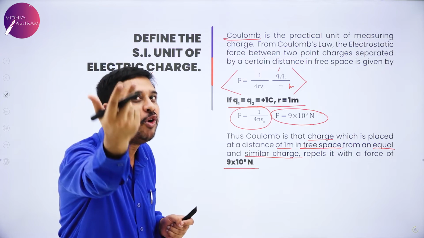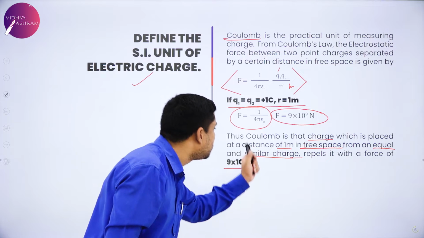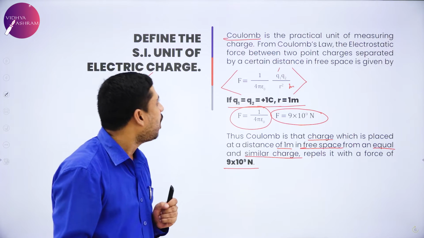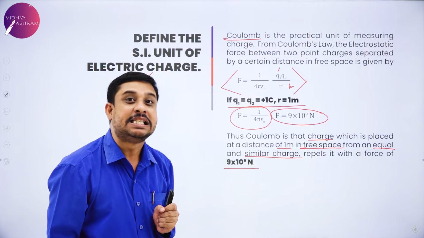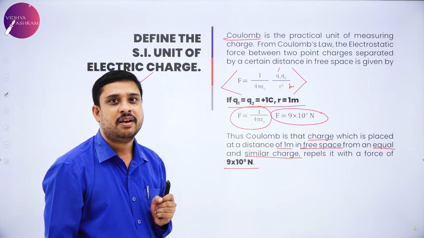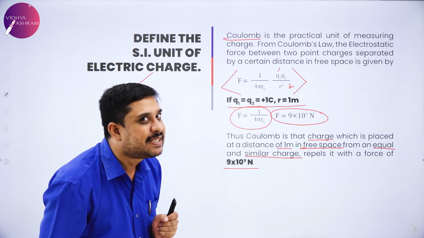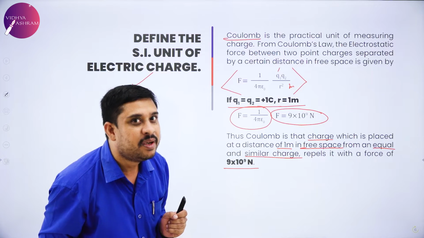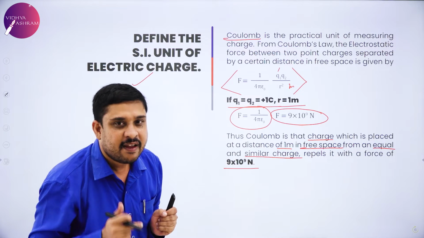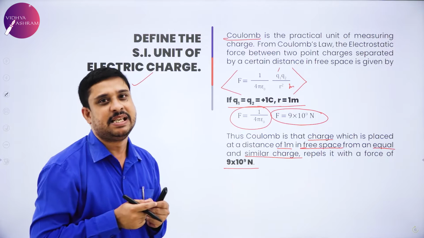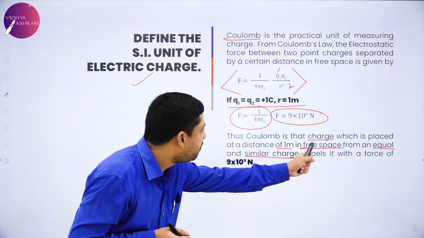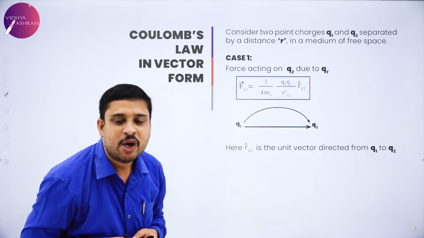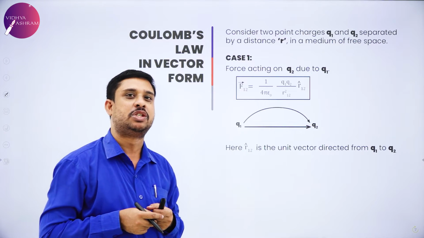What is the magnitude of repulsion? 9 into 10 power 9 Newton. So, what is Coulomb? It is that charge which is placed at a distance of 1 meter. In which medium? Free space. From an equal and similar charge, repelling with a force of 9 into 10 power 9 Newton.